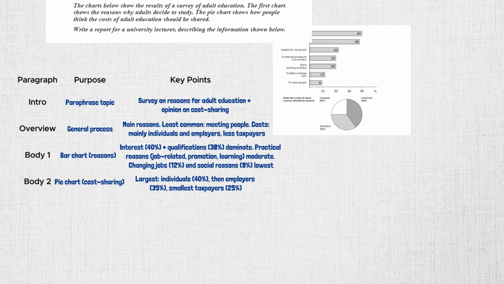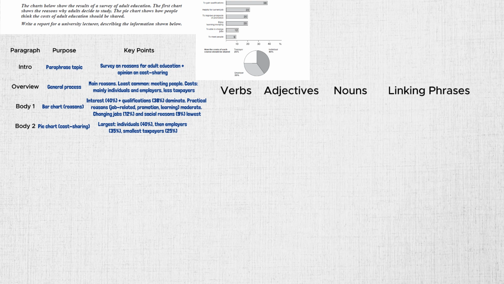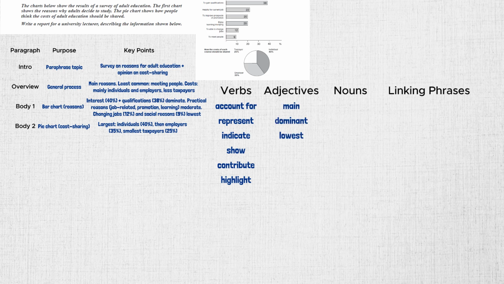Let's take a quick look at the key words and phrases we'll use in this answer. For verbs: account for, represent, indicate, show, contribute, highlight. For adjectives: main, dominant, lowest, significant, higher, smallest.